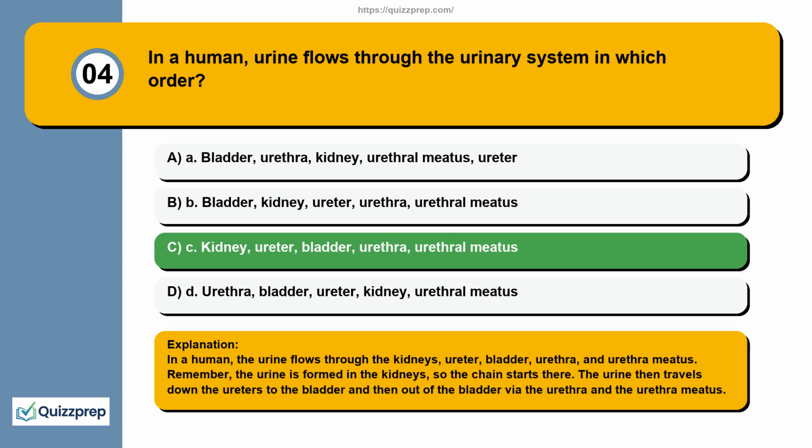In a human, the urine flows through the kidneys, ureter, bladder, urethra, and urethral meatus. Remember, the urine is formed in the kidneys, so the chain starts there. The urine then travels down the ureters to the bladder and then out of the bladder via the urethra and the urethral meatus.